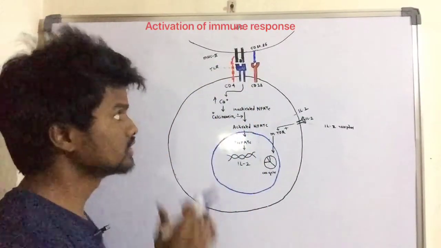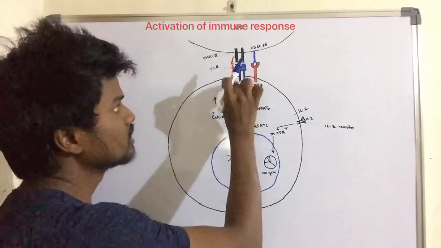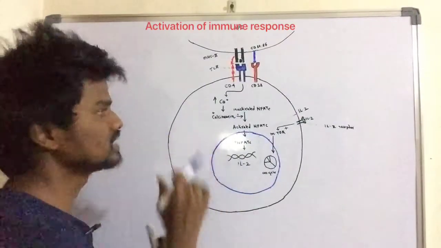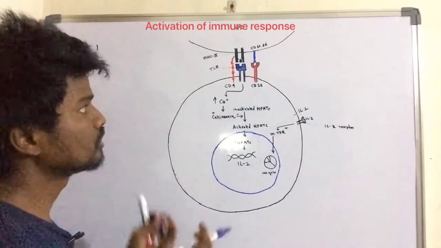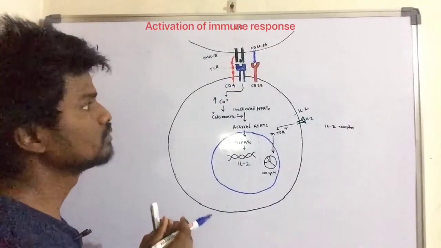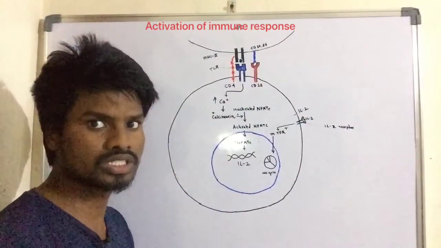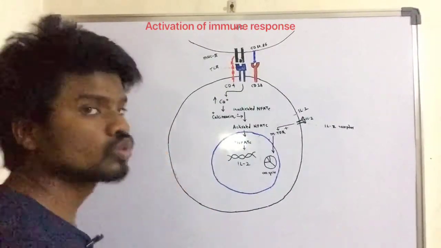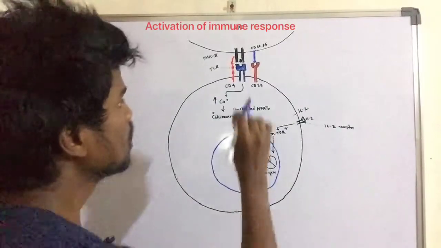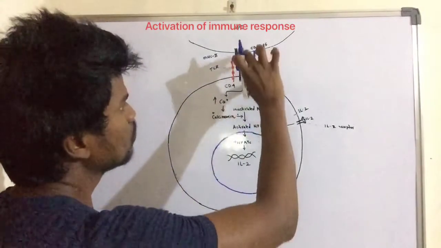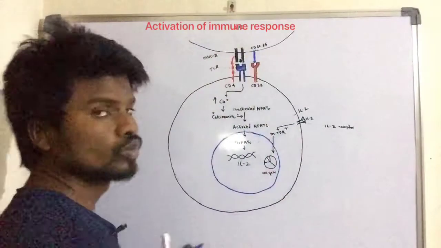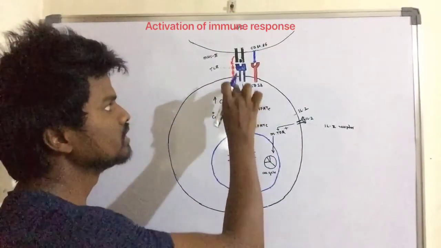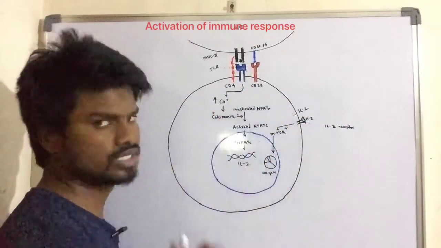This binding and recognition is by the CD4 receptors. These are the co-receptors of the T cells. After the binding of these two, that may activate the signal 1 transduction pathway. How could it take place? Here, binding of the T cell with the MHC2 complex, and this binding is recognized by the CD4 co-receptors of the T cells.